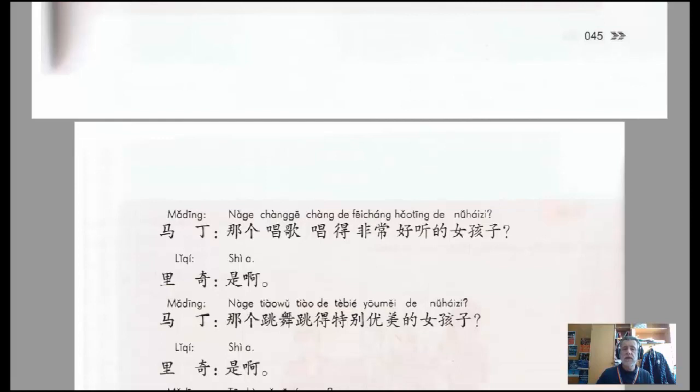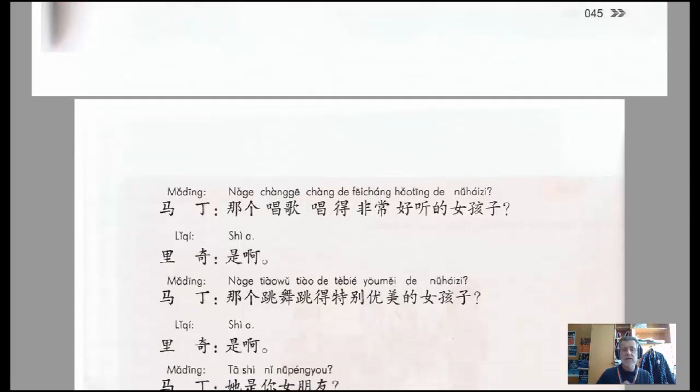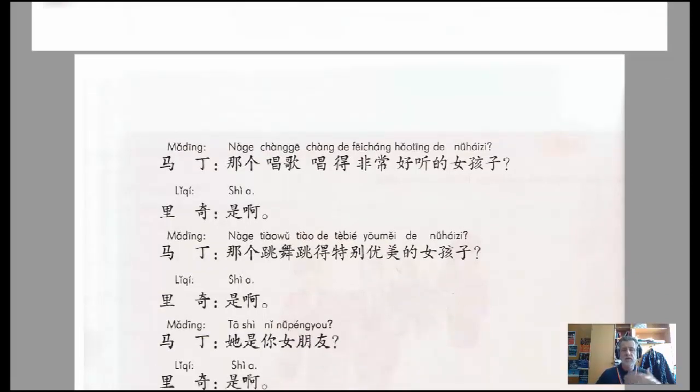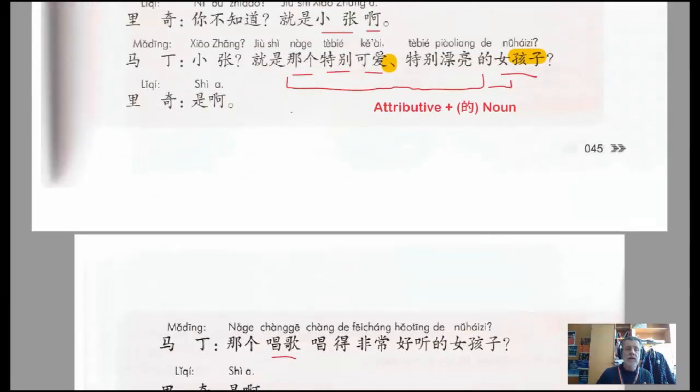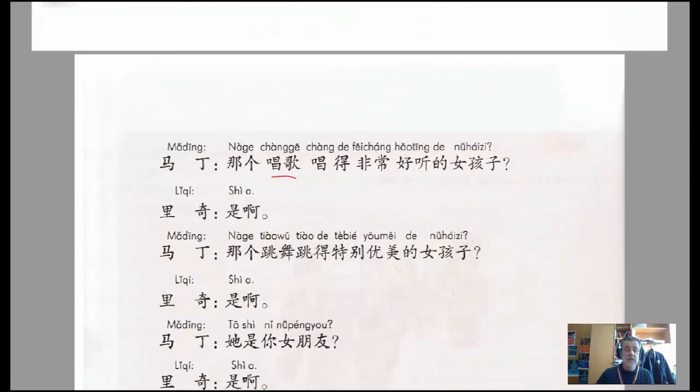If you look here in this next attempt to identify clearly which girl we're talking about, or which girl Xiao Zhang is, here he's using these verbs, or this verb, 唱歌. So obviously this girl, who he thinks is Xiao Zhang, can sing, right?